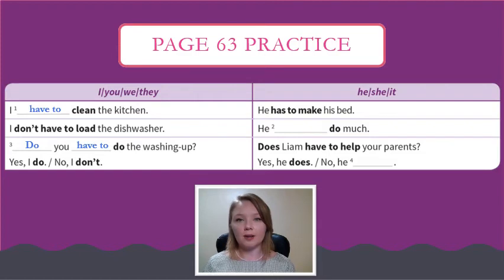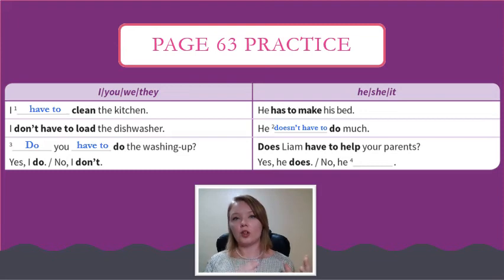Now let's look at the subjects he, she, and it. He has to make his bed. What about the negative form? Would we say don't have to? No, here we would say he doesn't have to do much. Remember that the verb do, like all other verbs, changes when we use it with he, she, or it. Remember learning about the simple present tense.